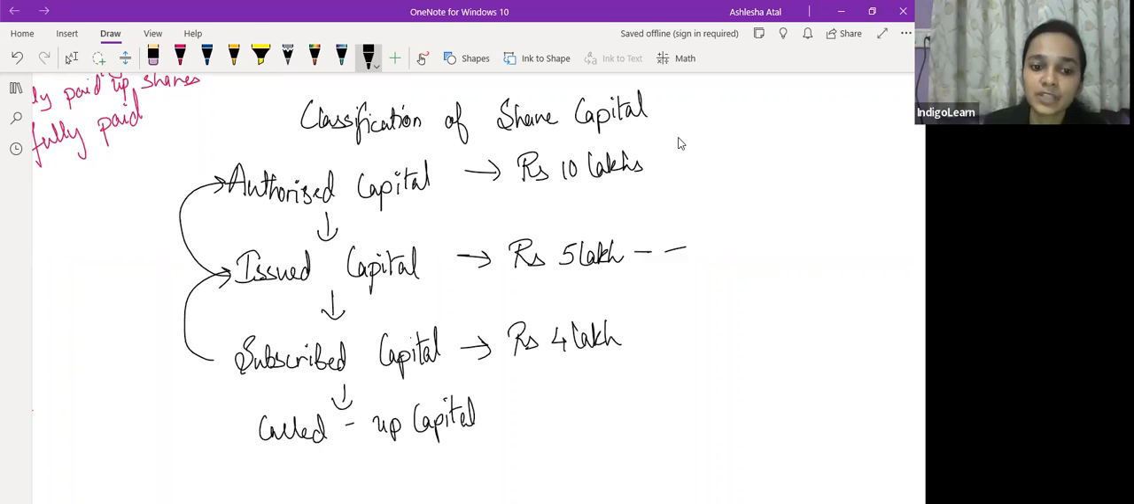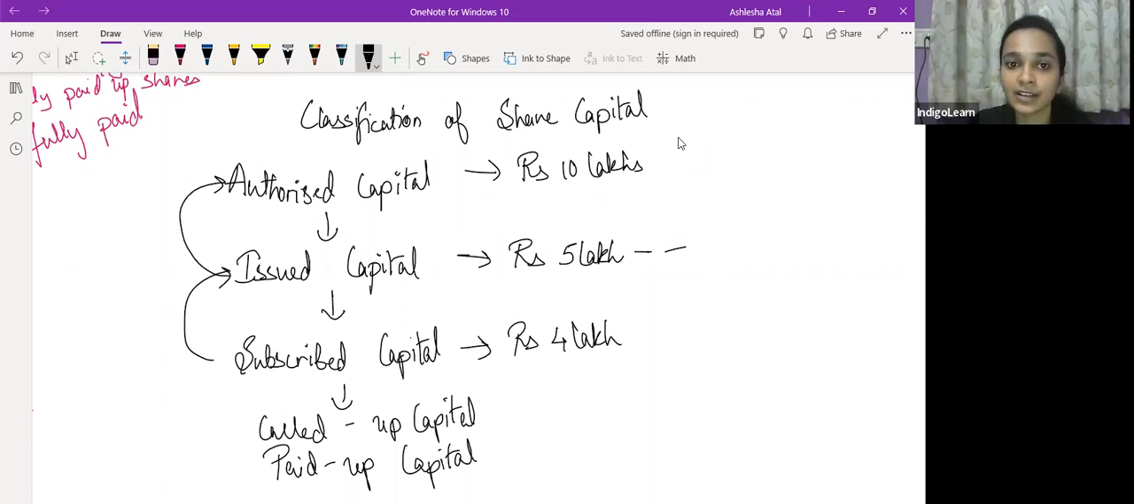And then finally comes the paid up share capital. Paid up capital is the amount which has been paid up on the shares of the company. So that will become the paid up capital of the company. So this is in short, in brief, the classification of share capital of the company. When we are talking about share capital, how share capital is divided in the company. So this was with respect to classification of share capital.